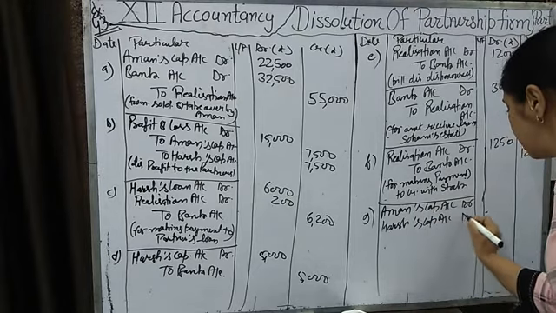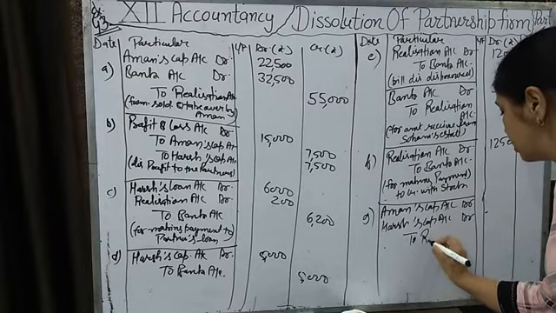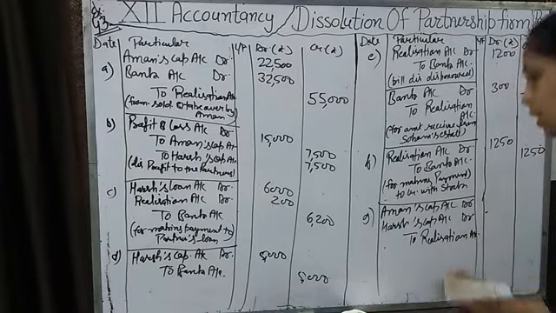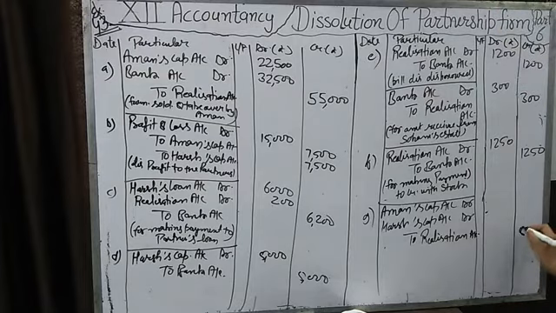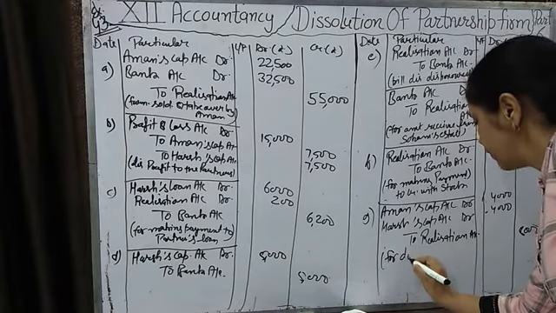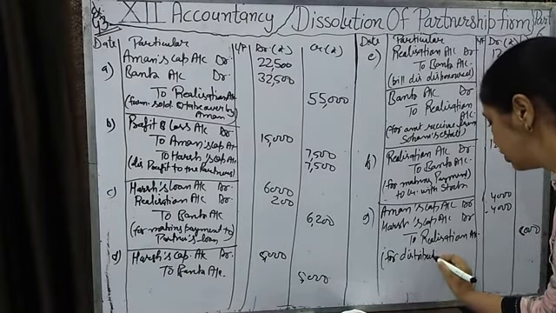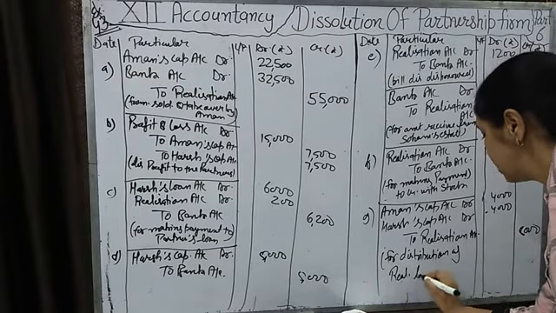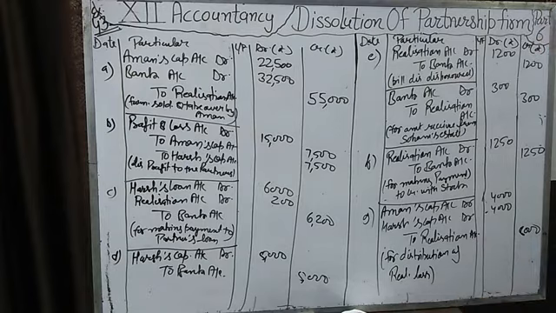which we are distributing realization loss, then we will write to realization account. Loss was of rupees 8000 and in equal ratio 4,000 we will distribute to Aman and Harsh. Write the narration for distribution of realization loss. Fine. So this is all about the journal entry at the time of dissolution.